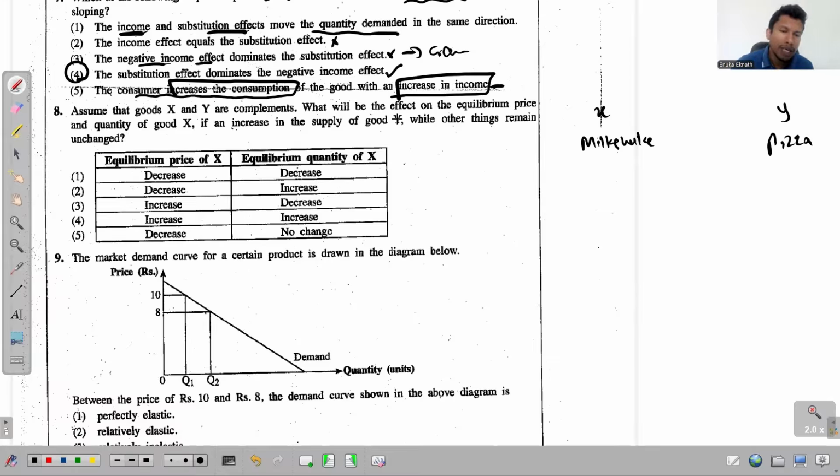What will be the effect on the equilibrium price and quantity of good X? So they are asking about the equilibrium price and the equilibrium quantity of milkshakes if there is an increase in supply of good Y, an increase in supply of pizza, while other things remain unchanged.